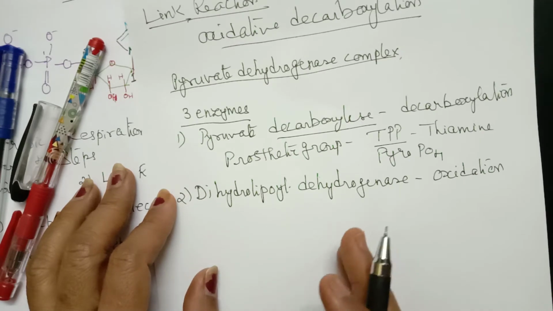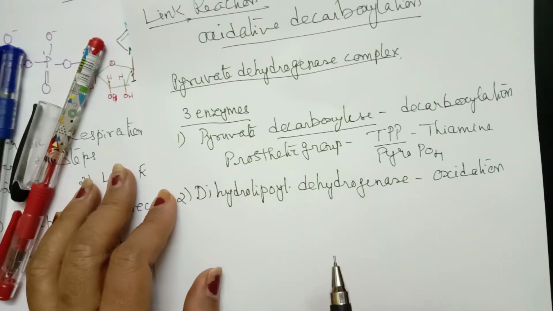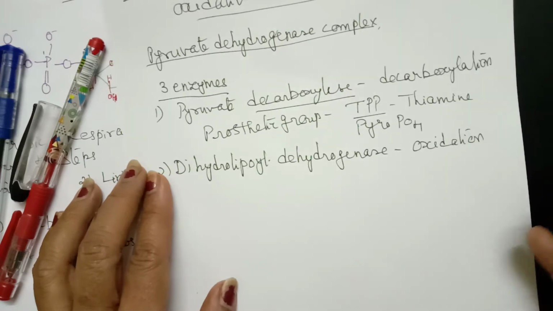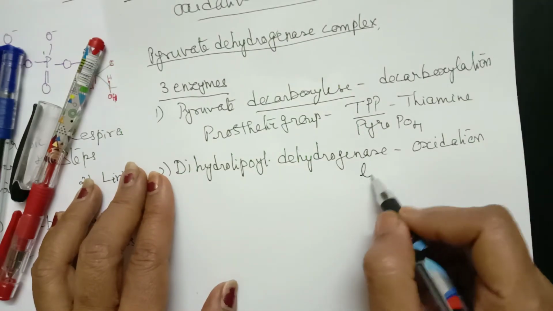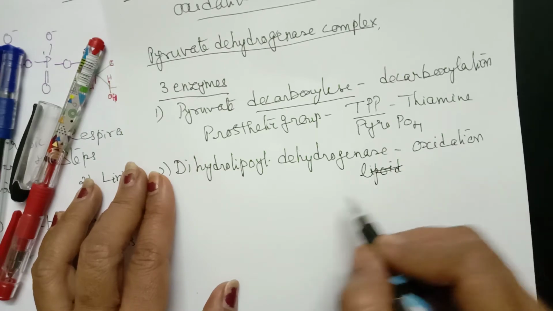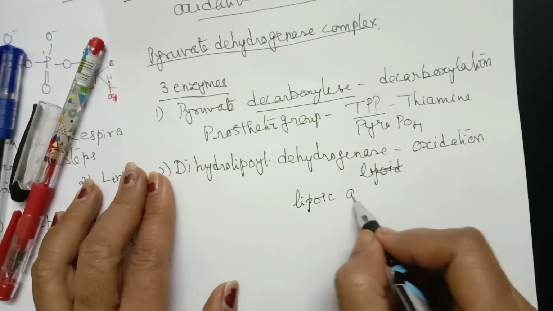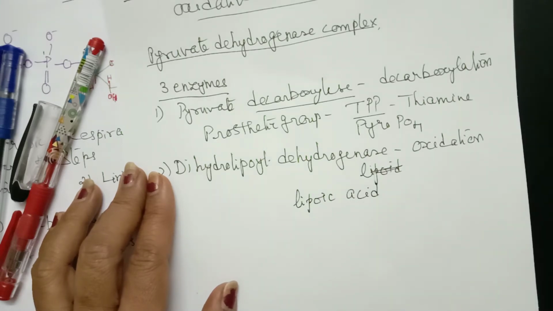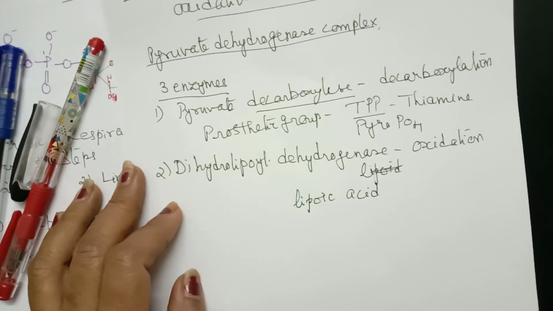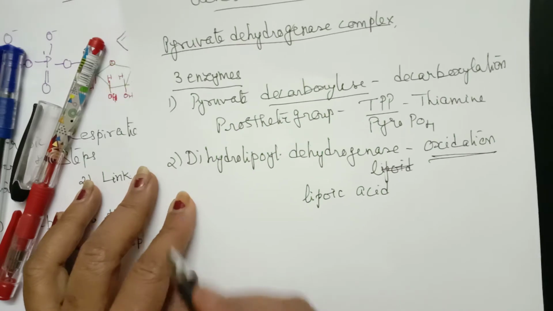And the prosthetic group for this one is dihydrolipoyl, so it is called lipoic acid. That is dihydrolipoyl dehydrogenase, and it brings about the oxidation reaction.